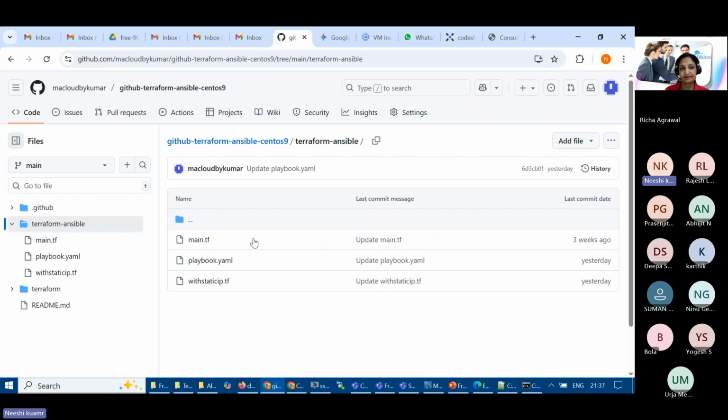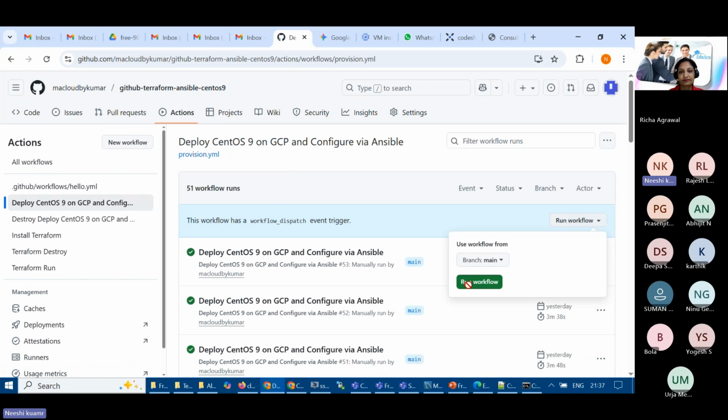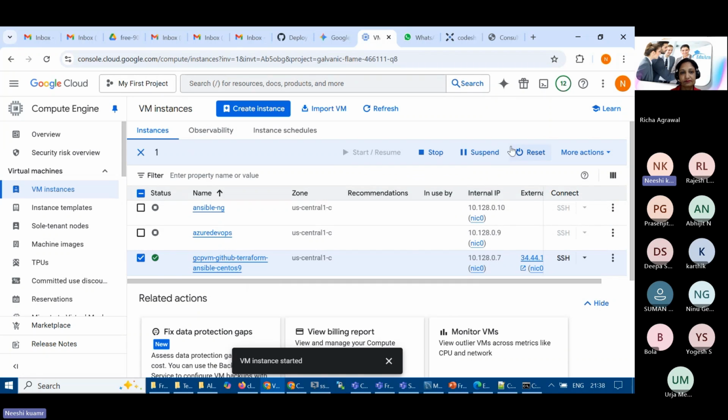Here we have Terraform with Ansible, and we have a main file which is the Terraform Ansible playbook file, and then another Terraform file, and it is going to create 2 servers. Now if I perform the deploy to CentOS and do that in a run, the 2 servers will be created here. As of now, you can see only 3 are there. I'll refresh it, and another 2 servers will be added once this command is successful.